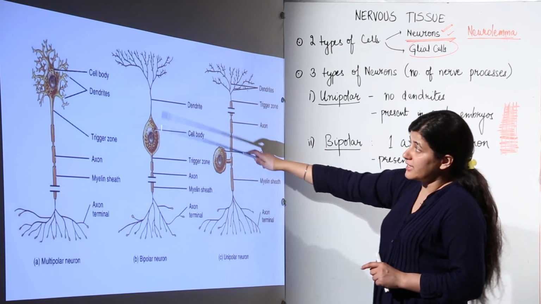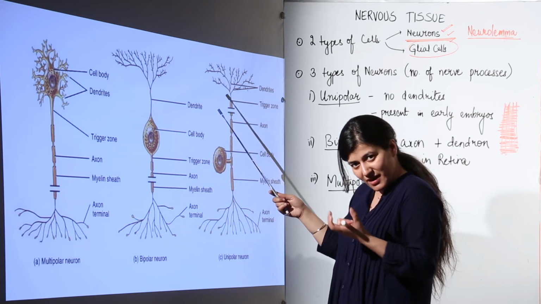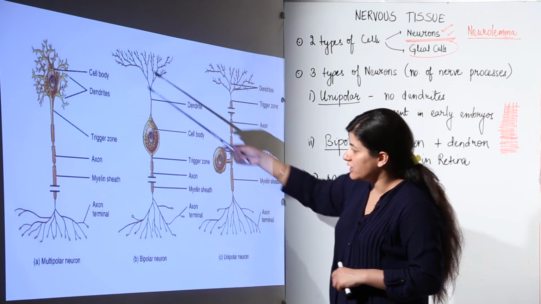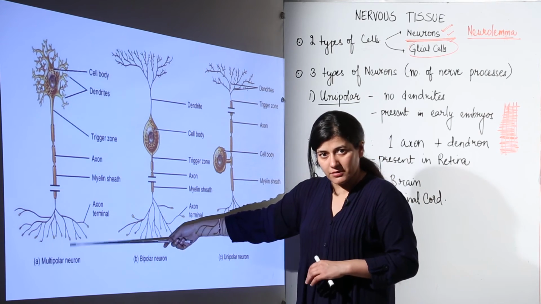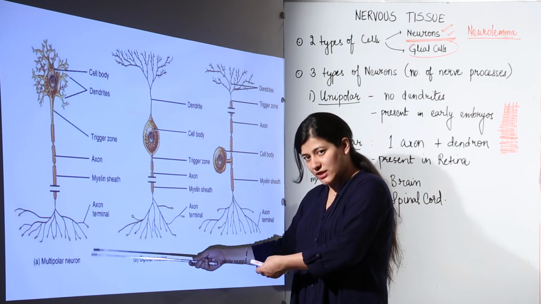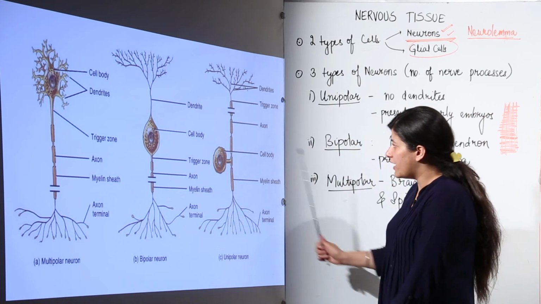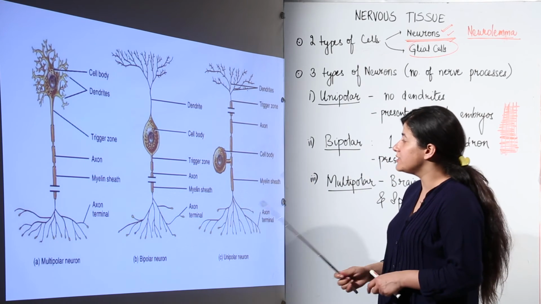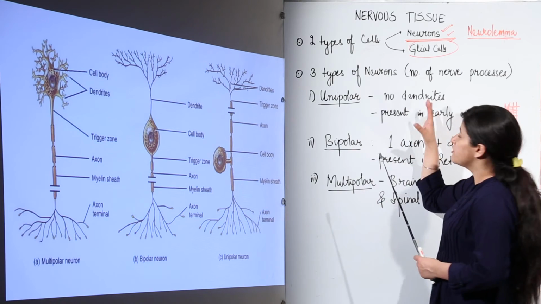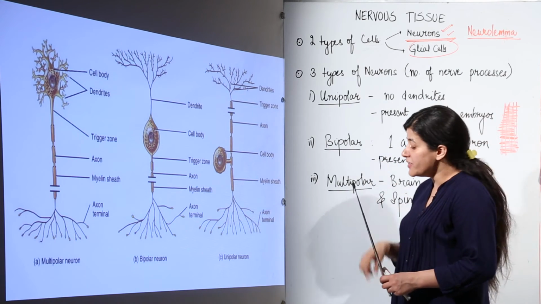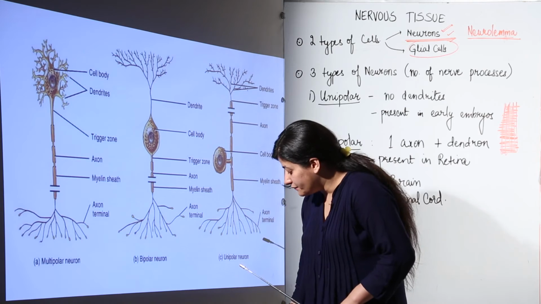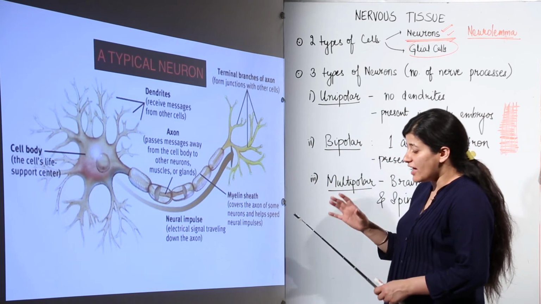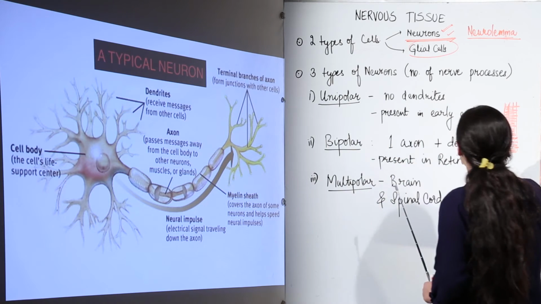So dendrites are many, as you can see, so that it can take maximum stimulus or the maximum signals towards the cell body, and it goes further into the axon terminals and it passes to the next neuron. So this is all about the classification of nervous tissue on the basis of the number of nerve processes which arise from the cell body.